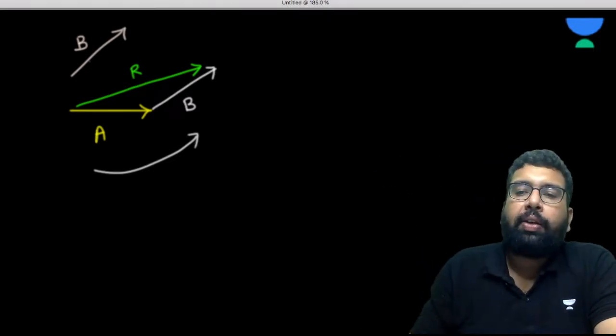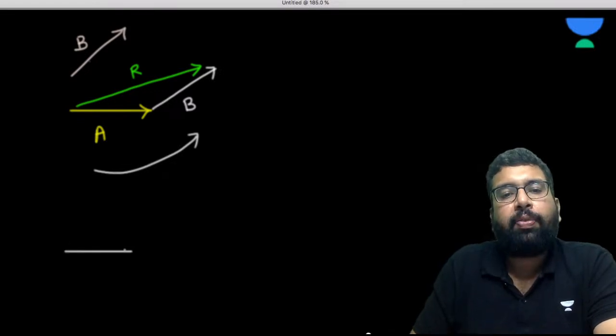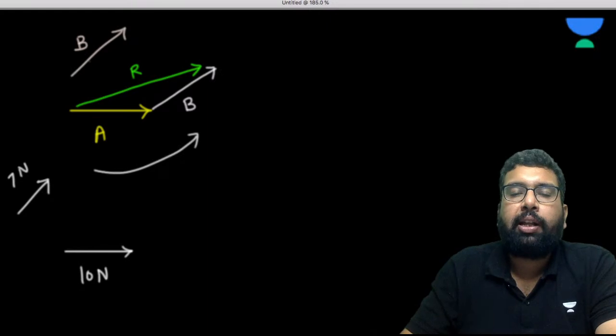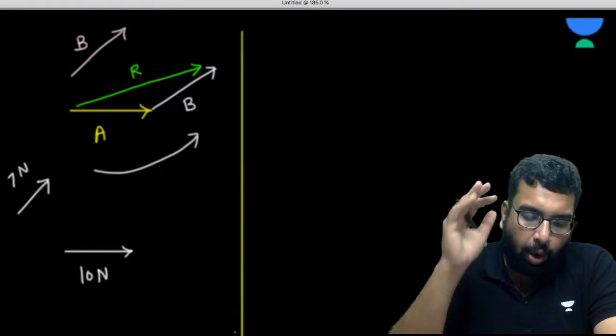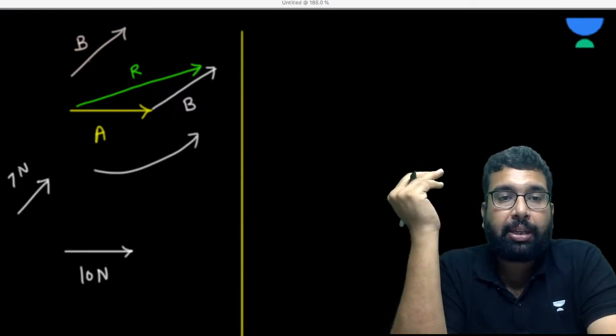Okay. Now, if we want to do it more conventionally, let's suppose we have a force of 10 Newton in the east direction, and some force of, let's suppose, 7 Newton in the northeast direction. Now how are you going to find the resultant using the graphical method? We are talking about the graphical method now. So see how you have to do it. What is the right procedure, the conventional procedure, I may say?